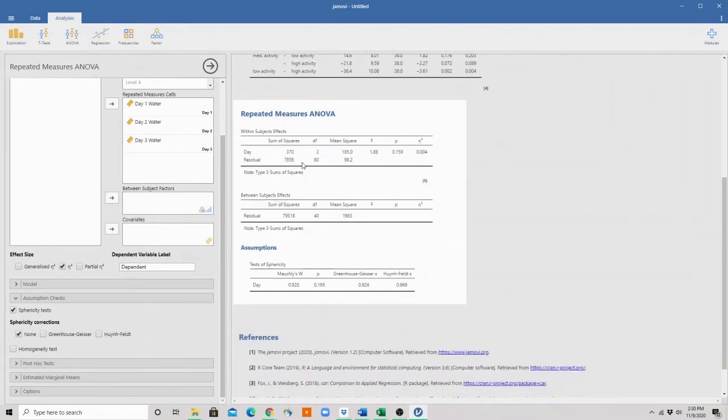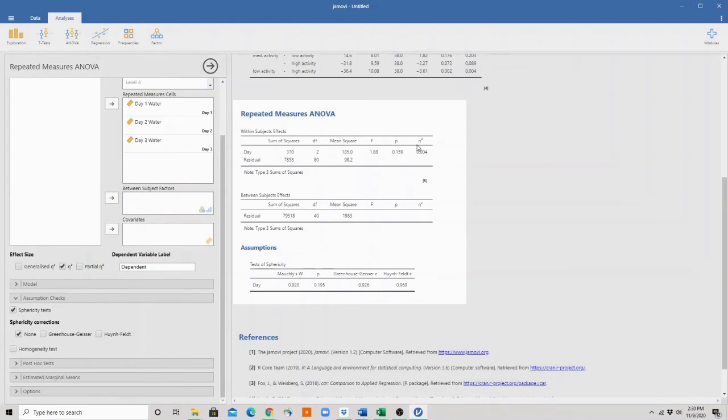And we're going to look at the repeated measures ANOVA that we ran, or within subjects. We can see here that the p-value is not significant. This is above 0.05. What is this telling us? Well, this is telling us that the day did not have an impact on how much water someone drank.